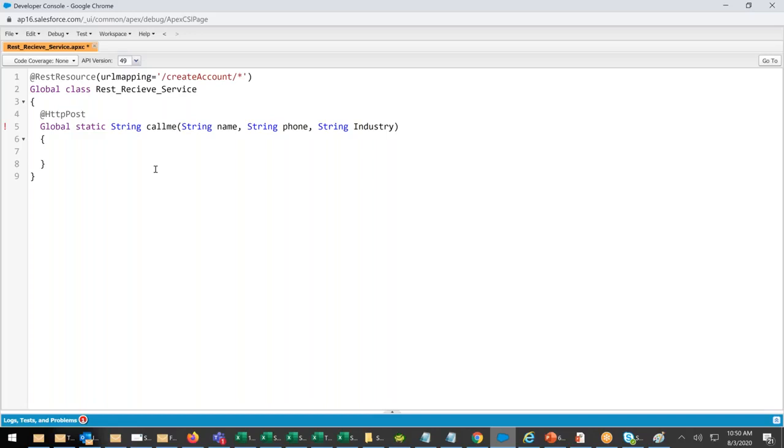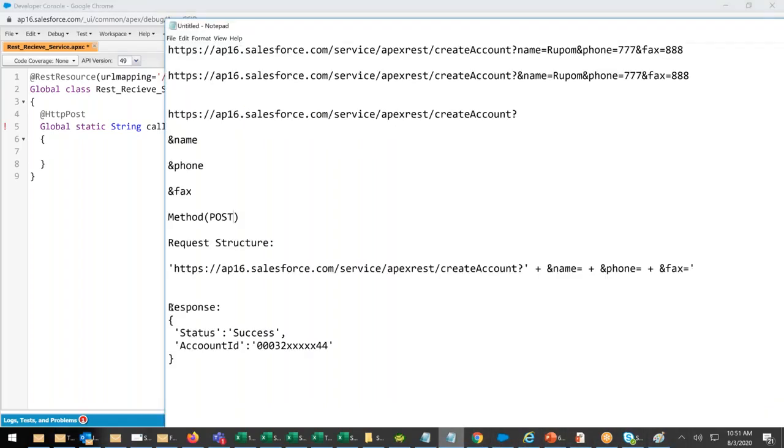Now let's start. What you have to do? Obviously, our work is to respond. We will receive the data, and our work is to give a response. Somebody is requesting us as per the diagram.